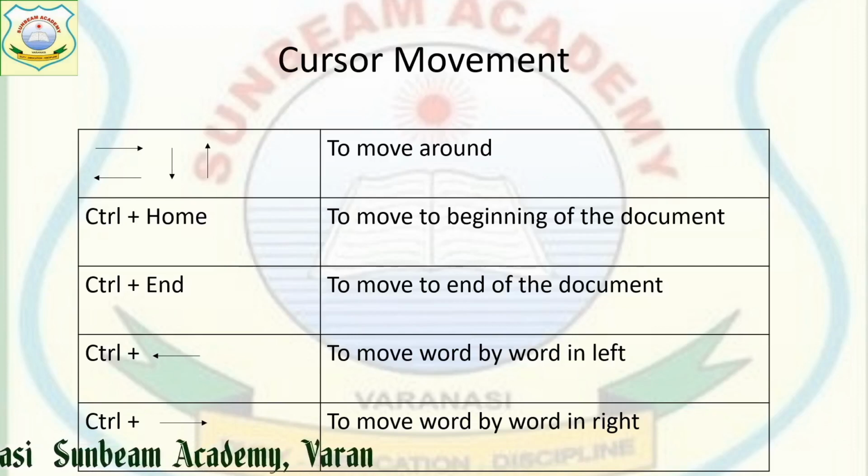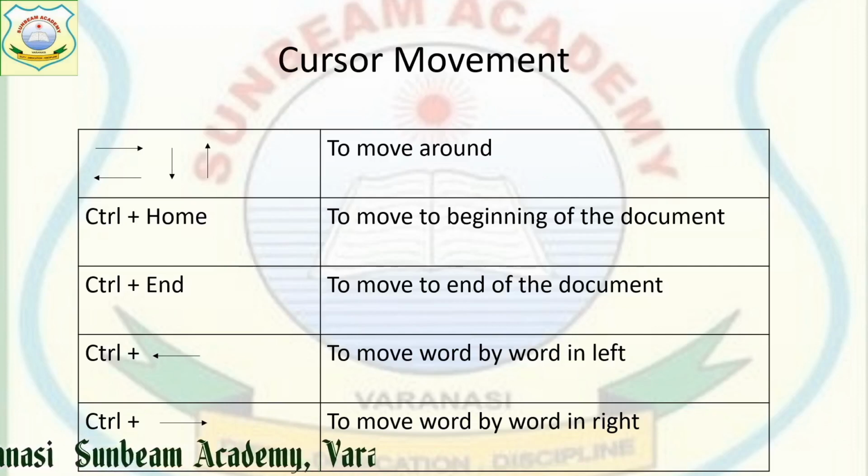Control Home. This is the combination of keys with Control and Home. It will move our cursor to the beginning of the document, from where your document has started. Suppose I have prepared a document of 10,000 pages. I am at page 905. I want to move to the first page. I have to scroll so many times, then I can move. Otherwise, with Control Home, immediately I will reach the beginning of the document.